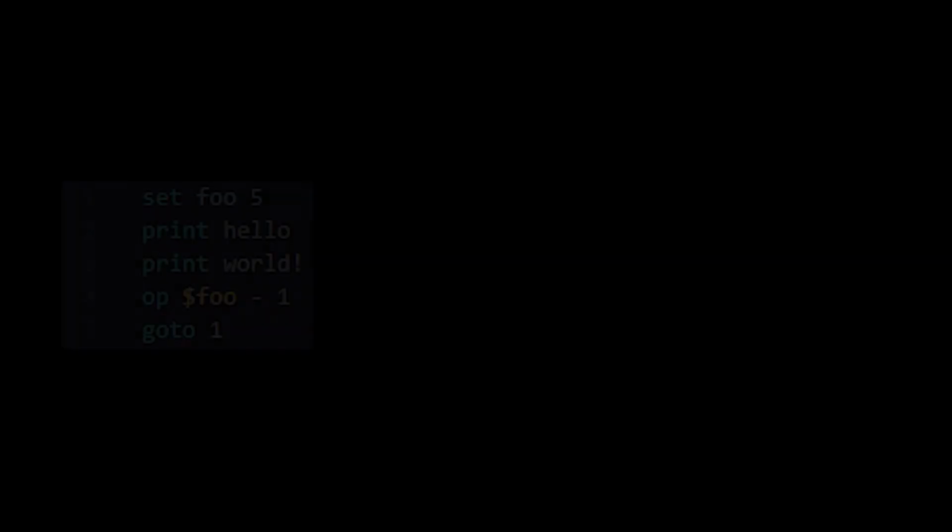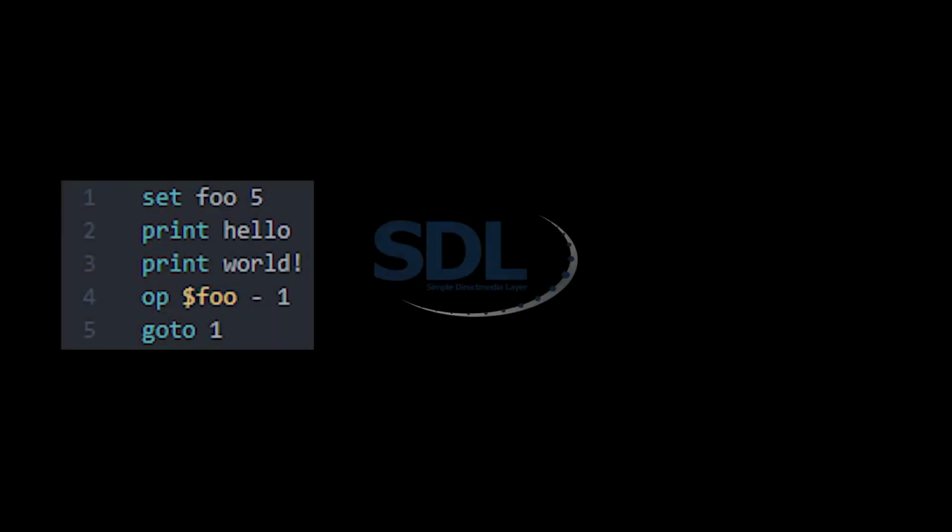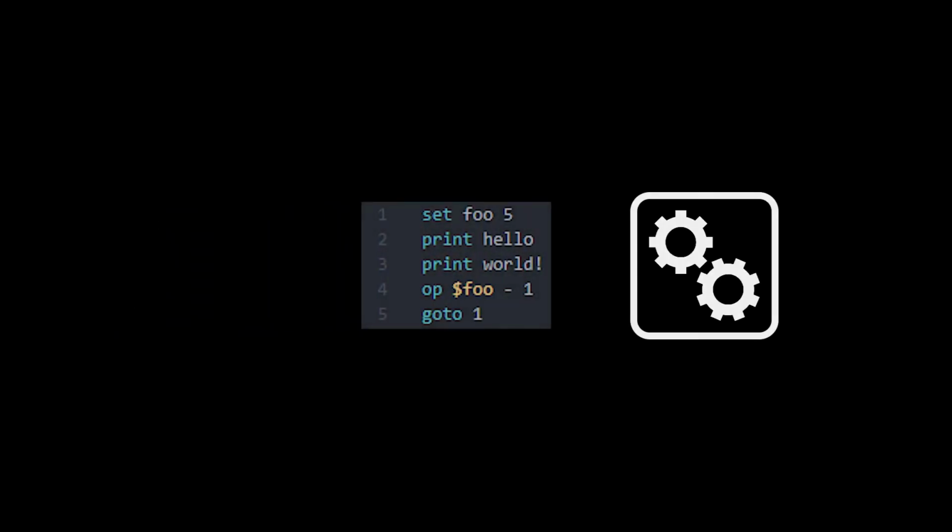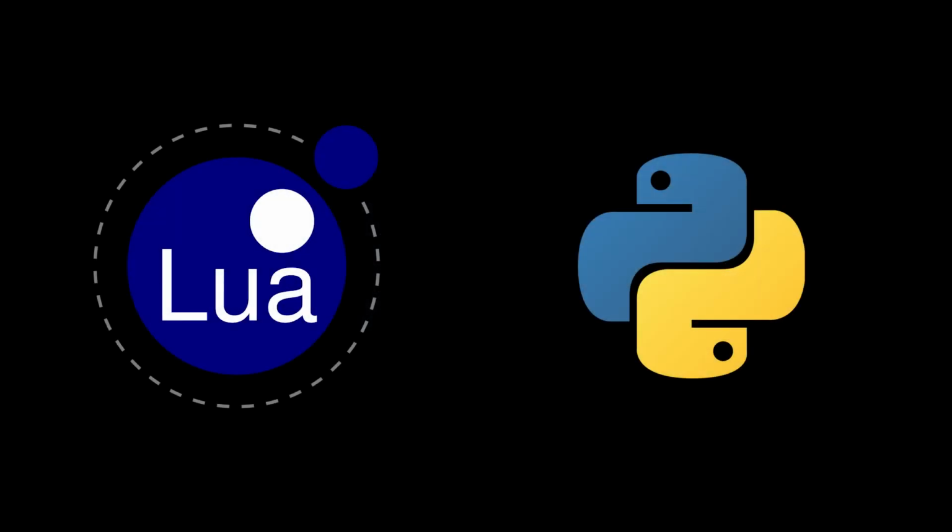I broke this challenge into 3 main parts: creating a basic language, adding a super simple graphics API to the language, and making the actual game. This language is an interpreted language. I will not go into too much detail on what it means, but in short, an interpreted language is a language where you take a script and enter it into an external program that goes through the file line by line in real time, like Python or Lua for example.